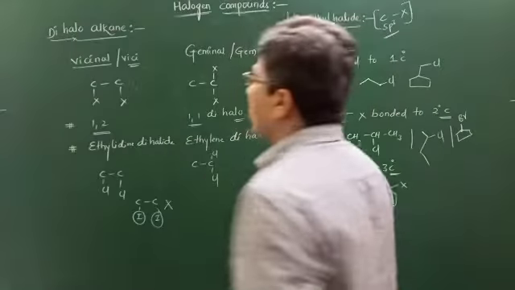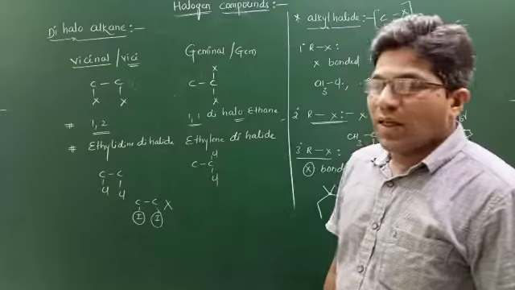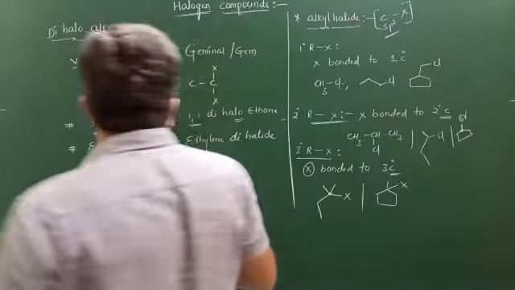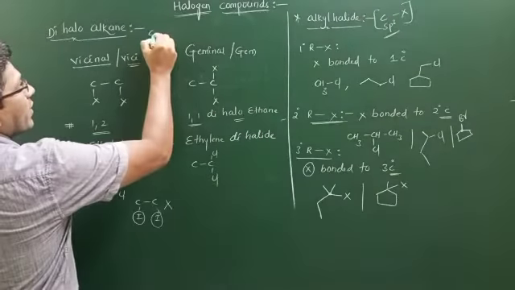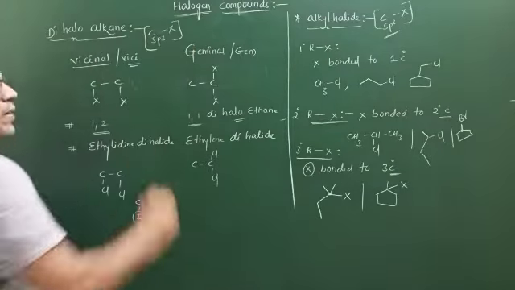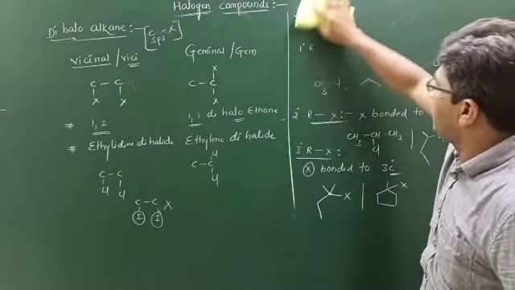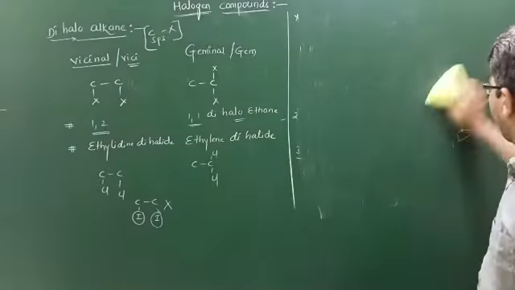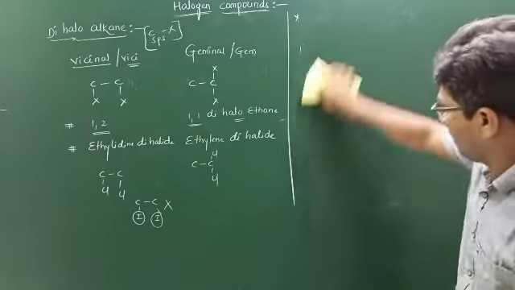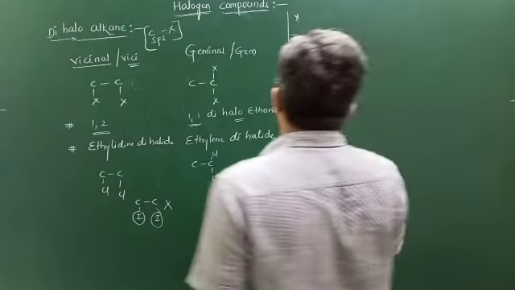So this is the classification of dihaloalkanes. See here, in all cases, the halogen is attached to which carbon? An sp3 hybridized carbon. Here also the halogen is bonded to sp3 hybridized carbon atoms. In the next concept, trihaloalkanes.